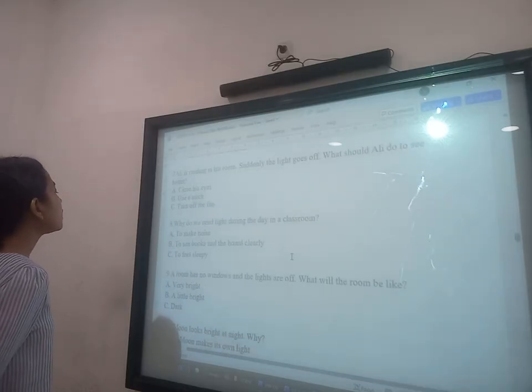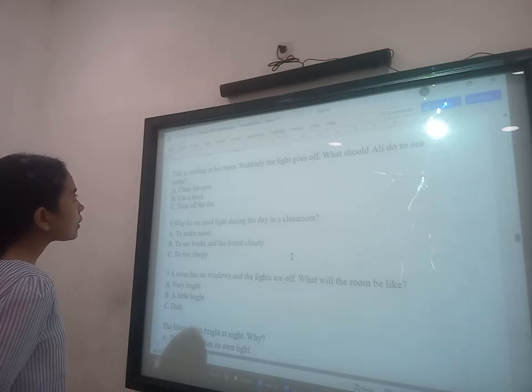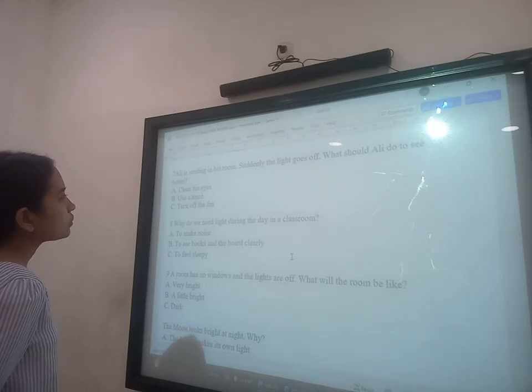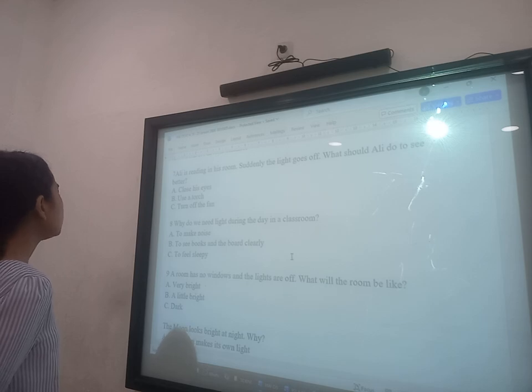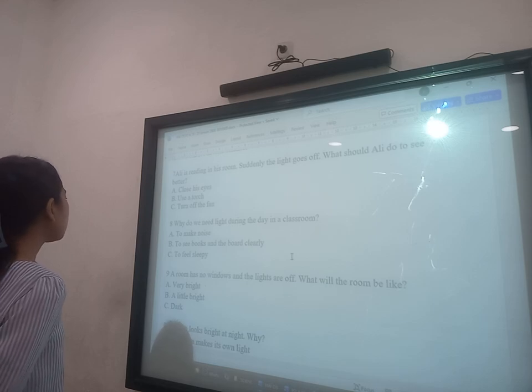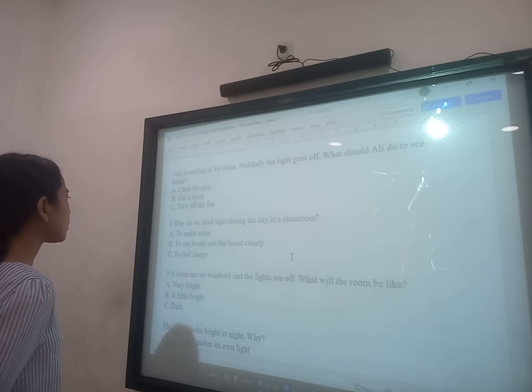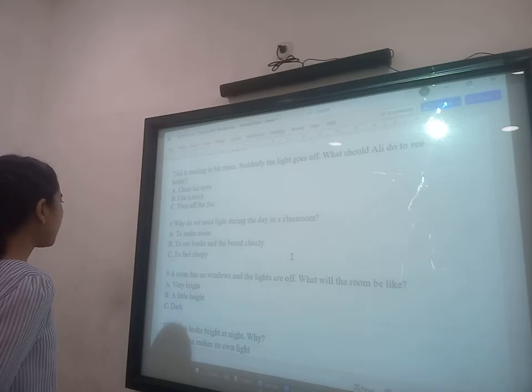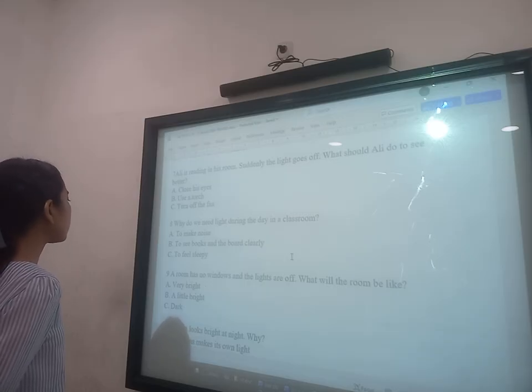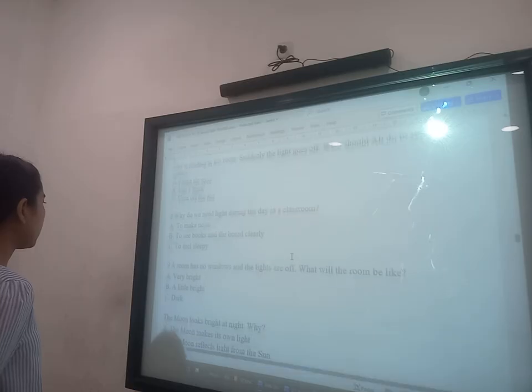7. Ali is reading in his room. Suddenly, the light goes off. What should Ali do to see better? B. Use a torch. 8. Why do we need light during the day in a classroom? B. To see books and the board clearly.